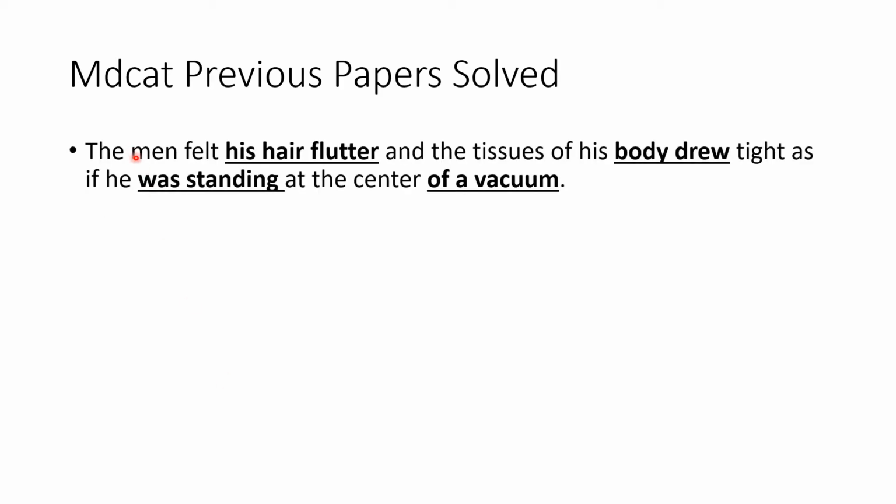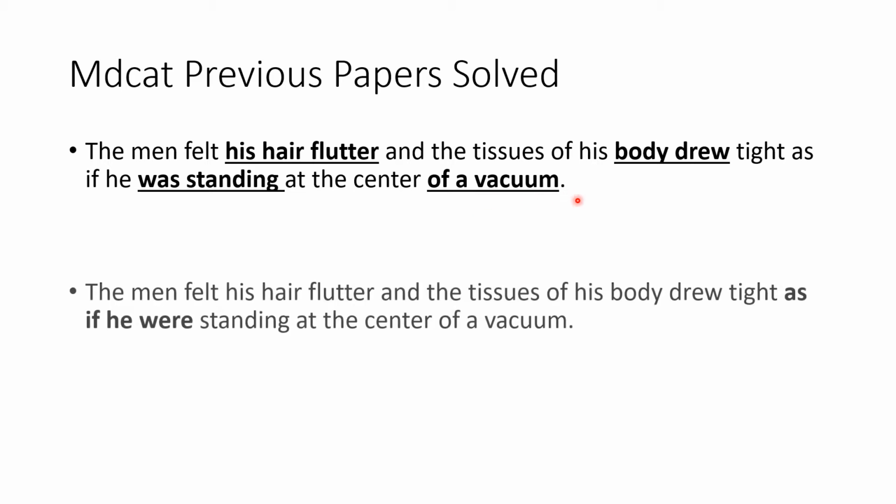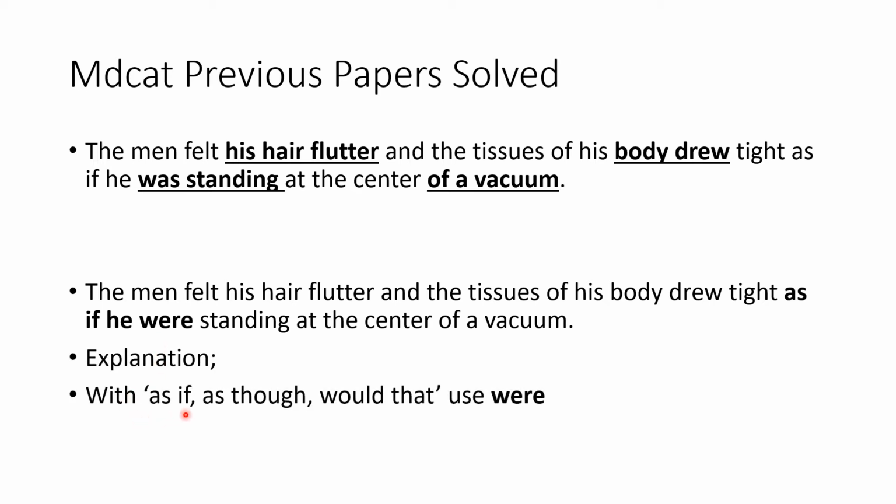Next is, "The man felt his hair flutter and the tissues of his body draw tight, as if he was standing at the center of a vacuum." And we are to find the error from his hair flutter, body draw tight, he was standing, or of a vacuum. As is the case with "as if", we use "were". So explanation is, with as if, as though, and would that, we use were if we are to use helping verb was or were. In spite of the presence of the singular subject, we will use were.